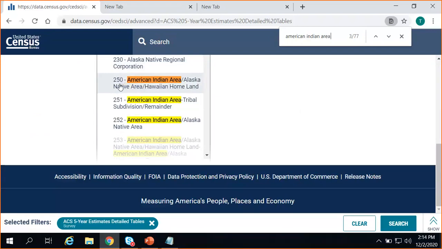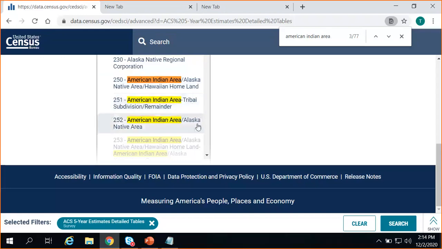I get to Summary Level 250, American Indian area, Alaska Native area, Hawaiian homeland. So that looks to me like it's going to give me data for the full Navajo Nation geography. I want the portion within a state. So I'm looking for something that says state within the title. From here, I can continue to press Enter or scroll through the list.